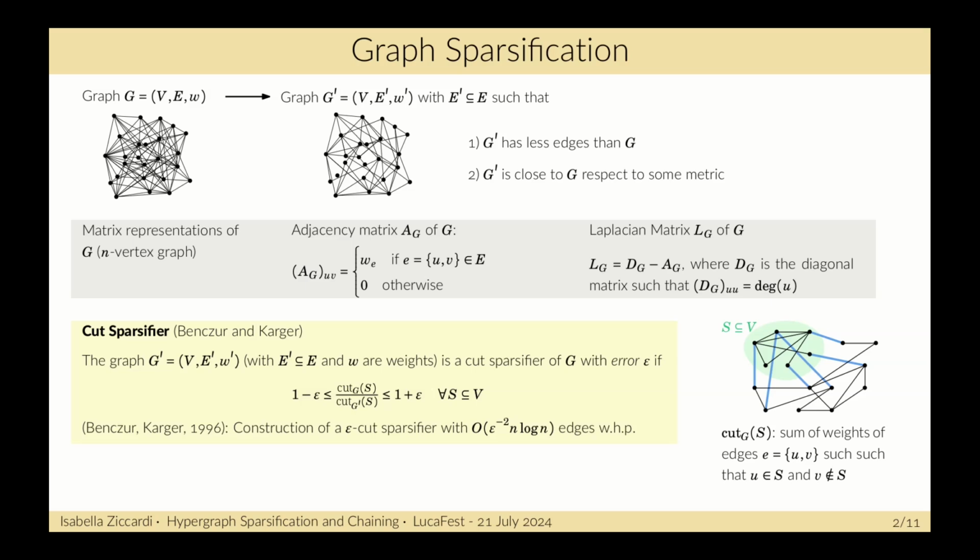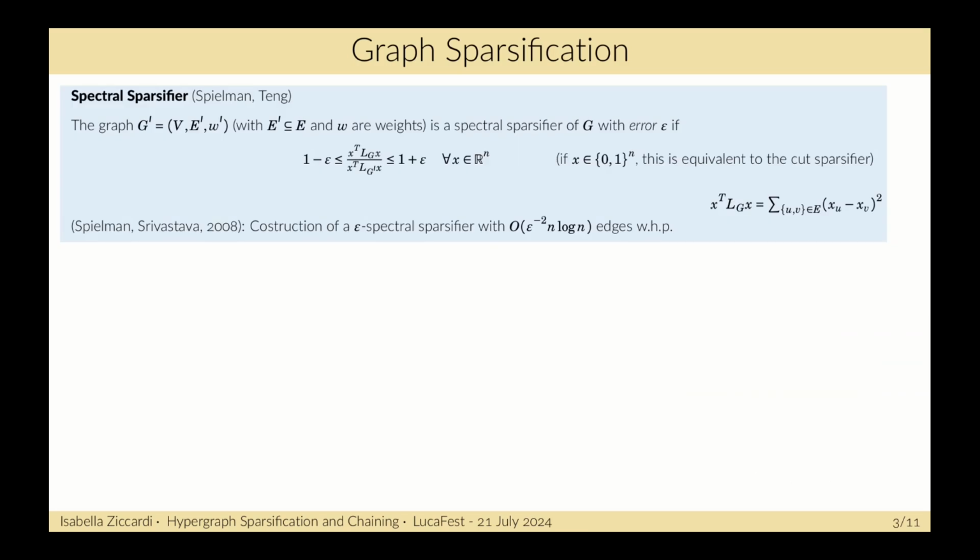Benczúr and Karger give a construction of a cut sparsifier with error epsilon with epsilon^-2 n log n edges with high probability. We can also have a stronger notion of sparsifier, the spectral sparsifier. We say that the graph G prime is a spectral sparsifier of G with error epsilon if the quadratic form of the Laplacian of G, for every x, is approximated by the quadratic form of the Laplacian of G prime with error at most epsilon.